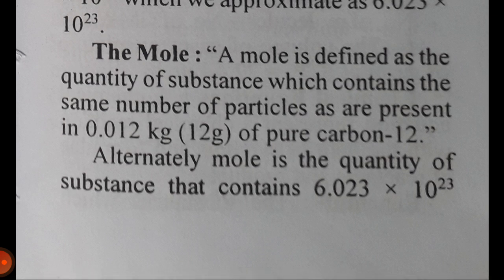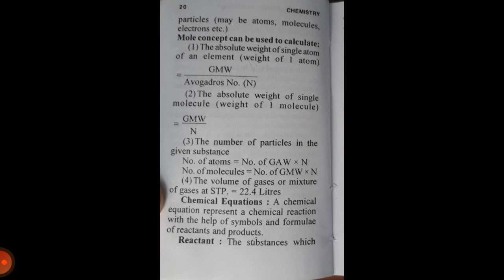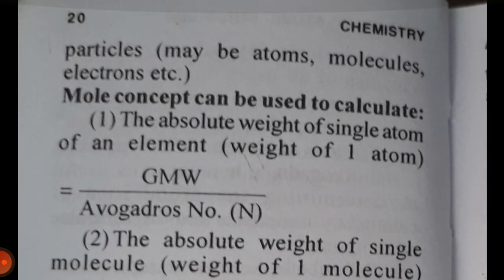The mole: a mole is defined as the quantity of a substance which contains the same number of particles as are present in 0.012 kilogram, 12 gram, of pure carbon-12. Alternately, a mole is the quantity of substance that contains 6.023 × 10^23 particles. Particles may be atoms, molecules, electrons, etc.